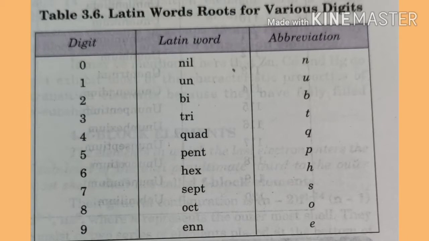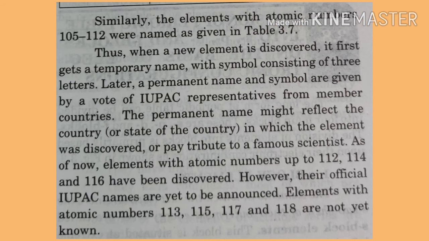For example, the element with atomic number 104 was named Rutherfordium by American scientists. That's why one systematic nomenclature was introduced by IUPAC. So we have to study here the IUPAC nomenclature for the elements which have atomic number greater than 100.